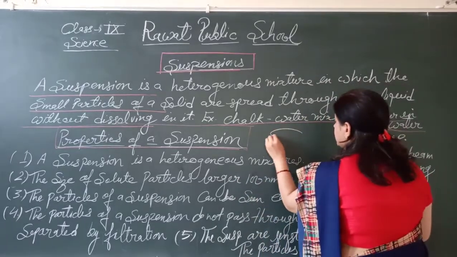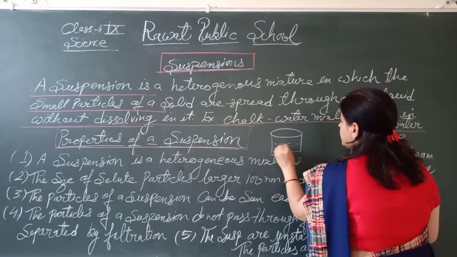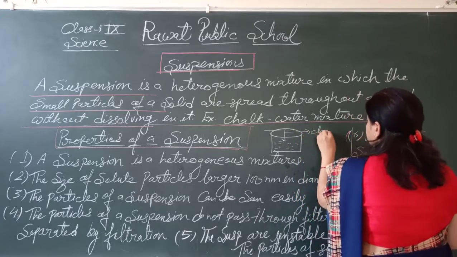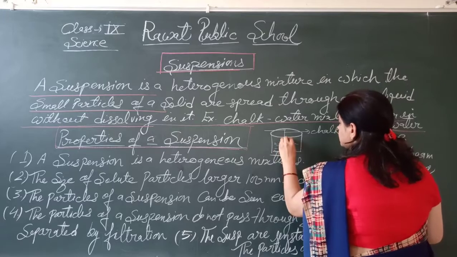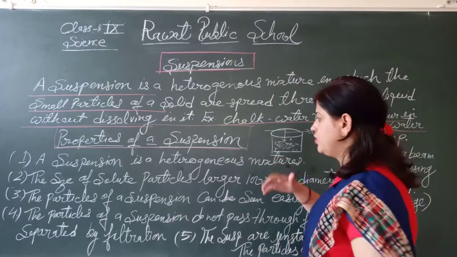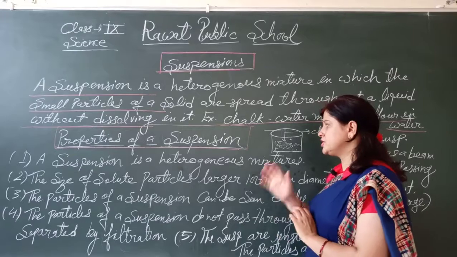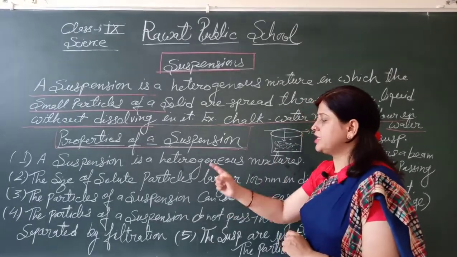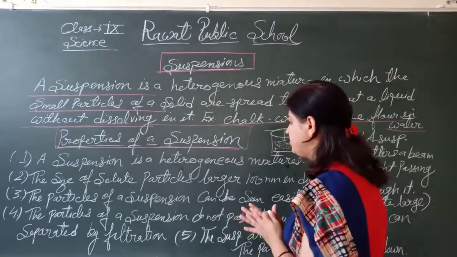We can see, taking one beaker with water in it, and mixing chalk in it. You can see this is the water and these are the chalk particles in it. They are moving in the liquid. They are not completely dissolved. So the first property: this is a heterogeneous mixture because it is not completely dissolved. Second is the size of the solid particles, larger than 100 nanometer in diameter.